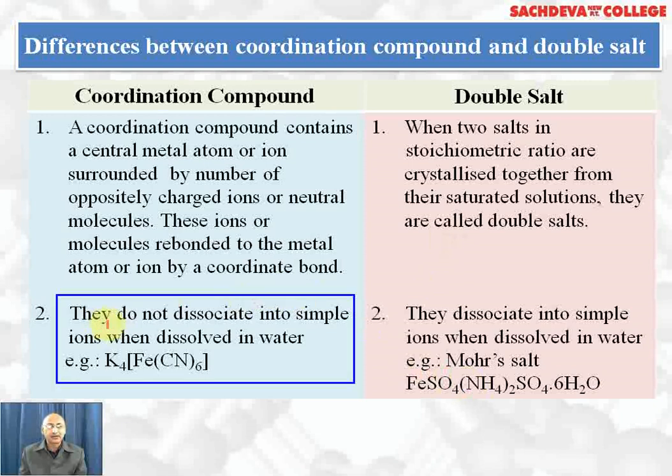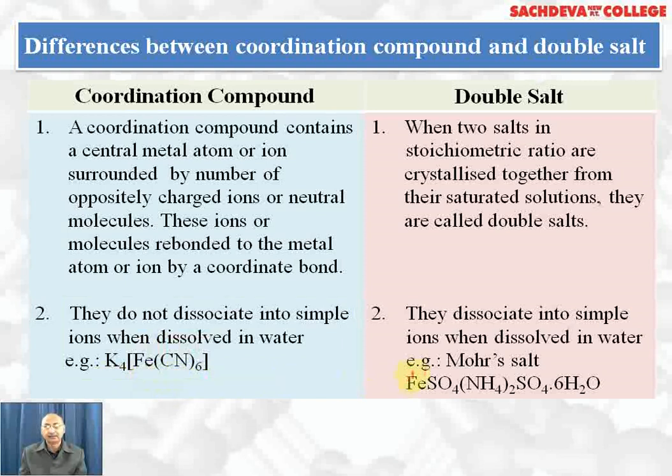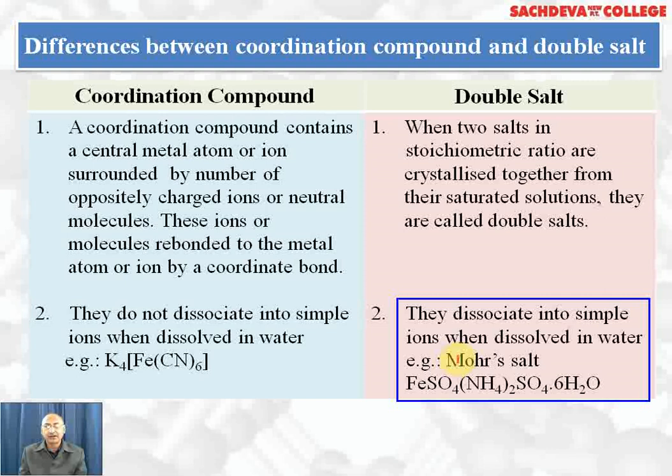Coordination compounds or complex compounds do not dissociate into simple ions when dissolved in water. For example, potassium ferrocyanide, which is the common name of this complex, will give potassium ion and ferrocyanide ion. It will not give ferrous ion and cyanide ion. Whereas double salts dissolve in water giving simple ions. For example, Mohr salt will give ferrous ion, sulfate ions and ammonium ions, which are simple ions.